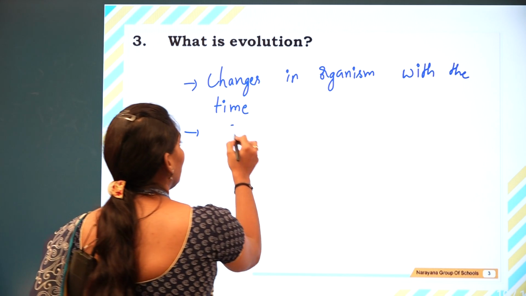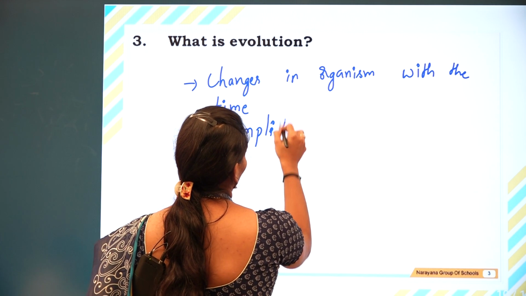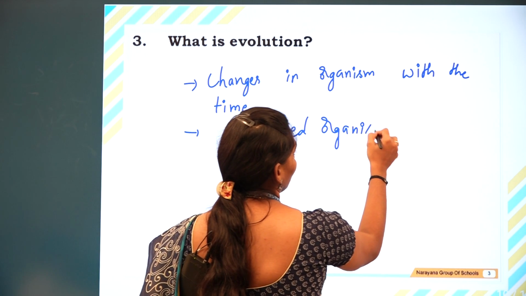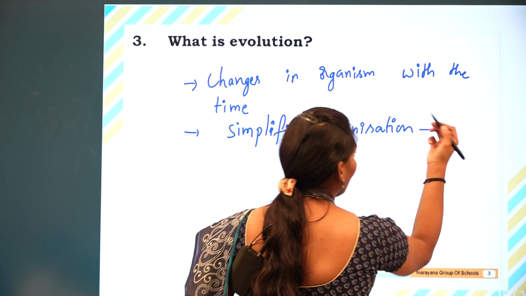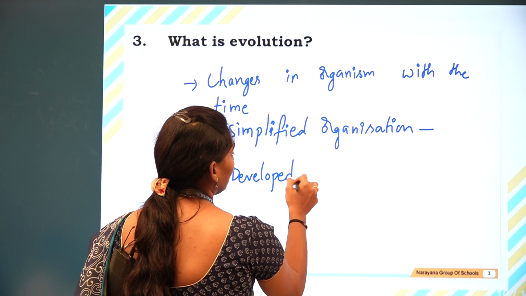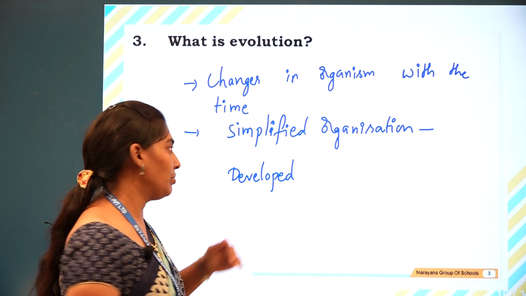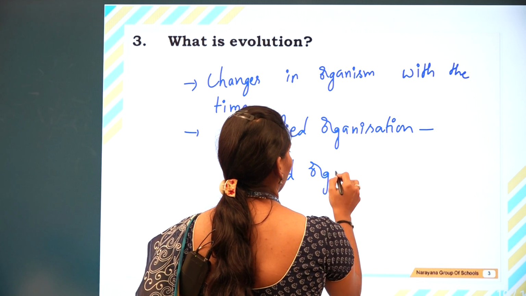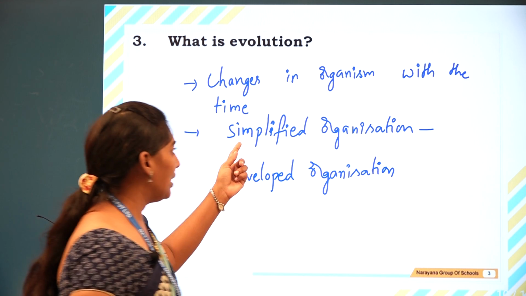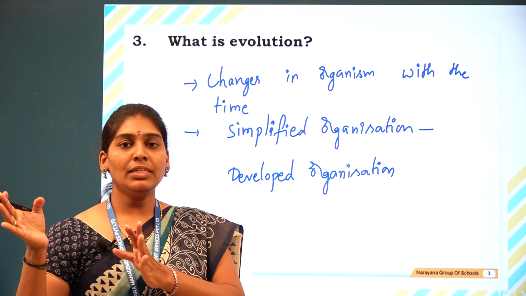We can see that the simplified organization has developed into developed organisms, from unicellular organisms to multicellular organisms.